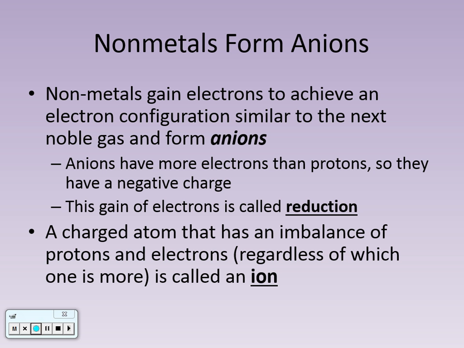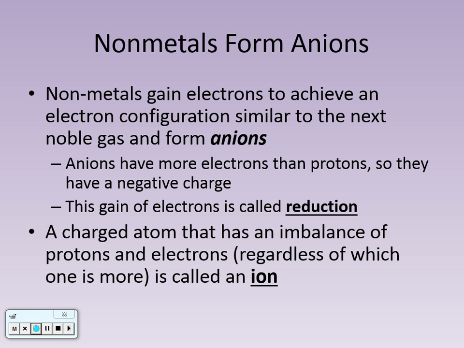So we have metals forming cations, which have a positive charge, and nonmetals forming anions, which have a negative charge. Any atom that has an imbalance of electrons and protons, regardless of whether it has more protons than electrons or more electrons than protons, generally speaking we call an ion.